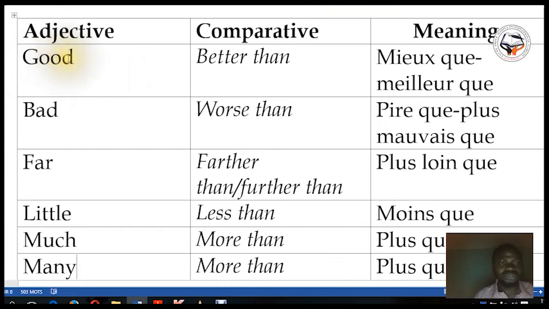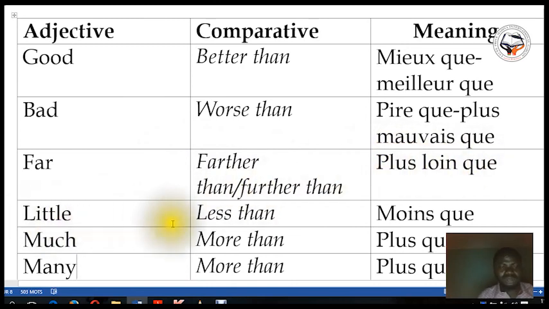So good is an adjective. The comparative of good is better than, and the meaning in French is mieux que or meilleur que. Bad, the comparative of bad is worse than, meaning in French pire que or plus mauvais que. Far, the comparative of far is farther than or further than. In French it is plus loin que.